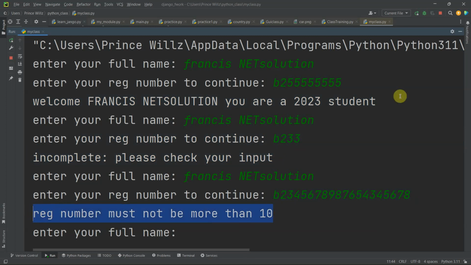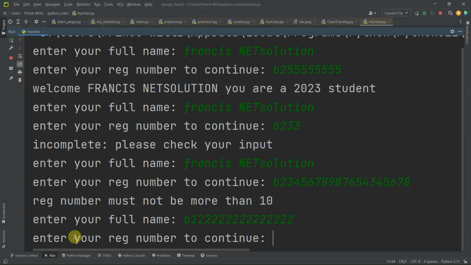Now this time around, let us try it again while we enter old student, which is B1 or A2. Let's try B1, and make it more than 10. If I hit enter, it says enter my full name, and I enter this. It doesn't matter, let's take this to be my name.